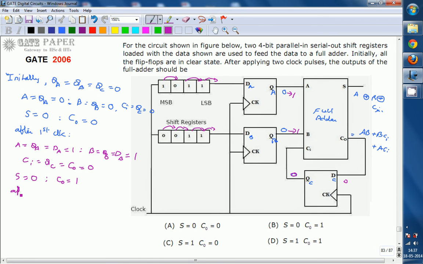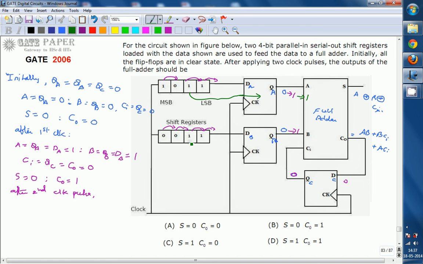Now after application of the second clock pulse, the values change in this way. The second clock pulse means it is shifted one more time. The value presented at the input becomes the output for this one, which changes to 1.